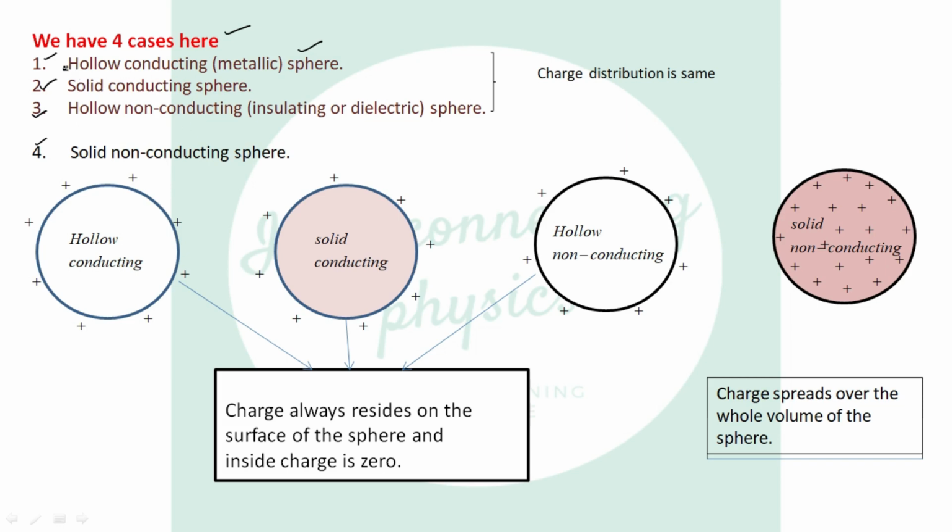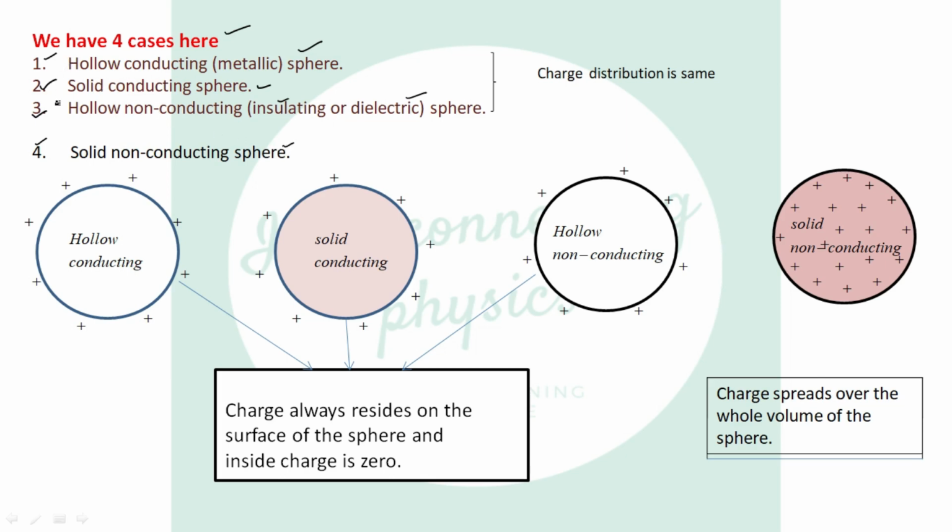Once again, number 1 is hollow conducting, which means it is empty from inside. Hollow conducting or metallic sphere. And number 2, solid conducting sphere, which is a full-fledged sphere, solid conducting or solid metallic sphere. Number 3, hollow non-conducting or insulating or dielectric sphere, and number 4, solid non-conducting sphere.